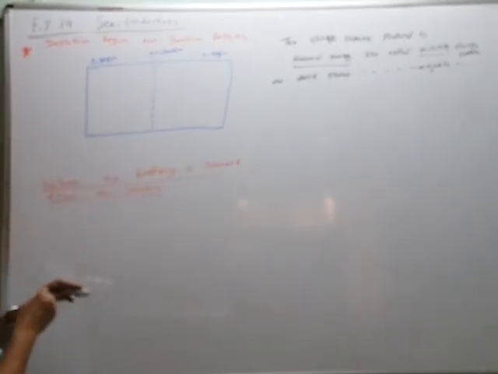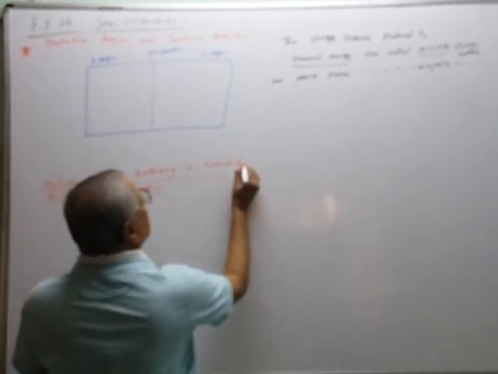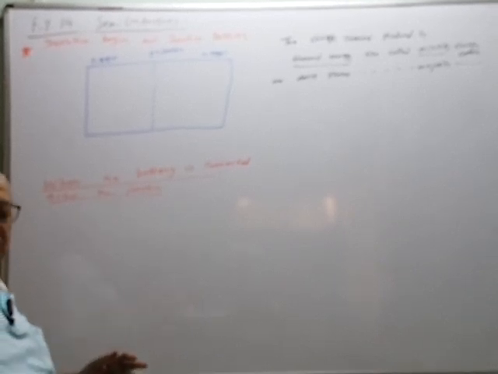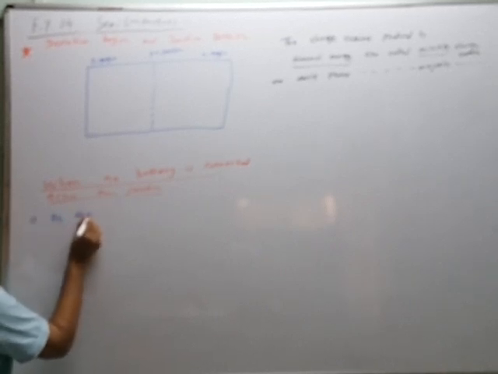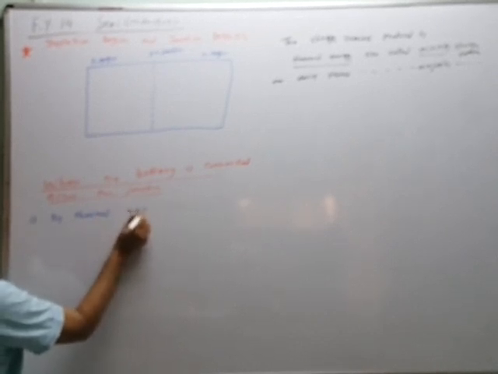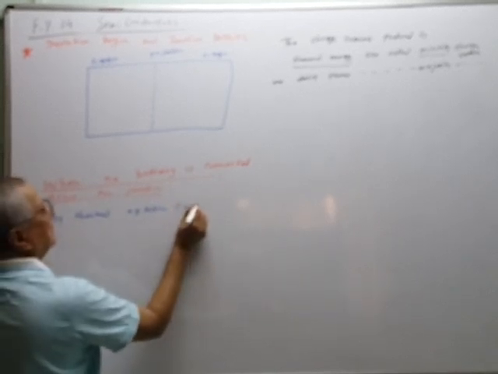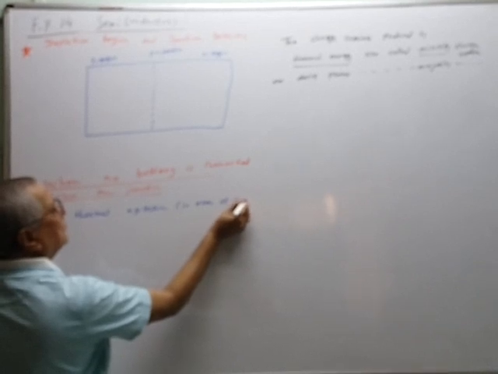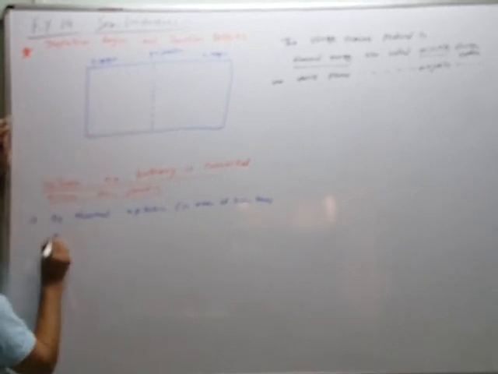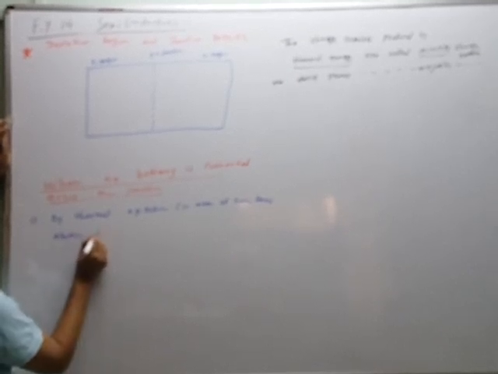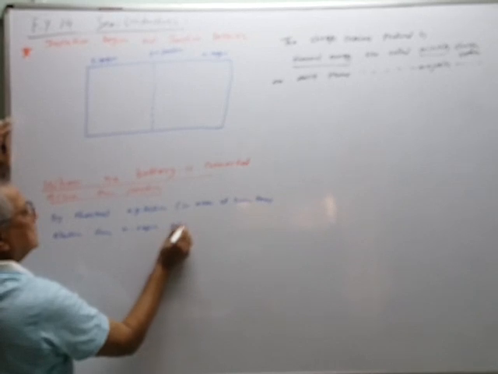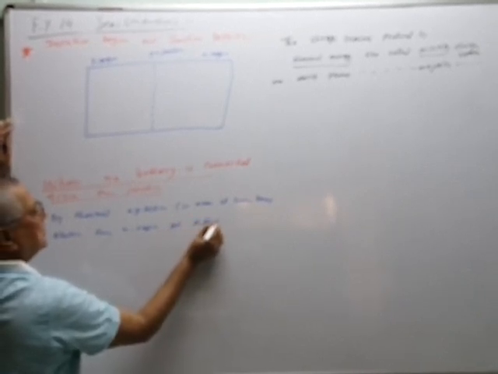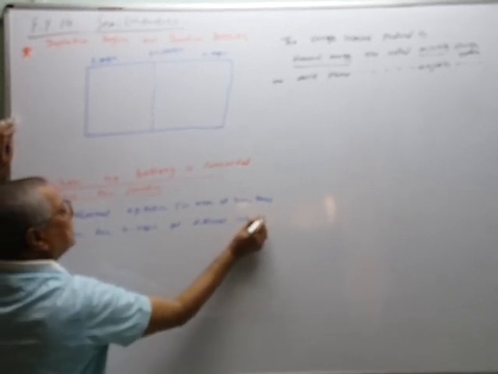When no battery is connected across the junction, then by thermal agitation, that is, even at room temperature, the majority charge carrier electrons from the N region get diffused into the P region.